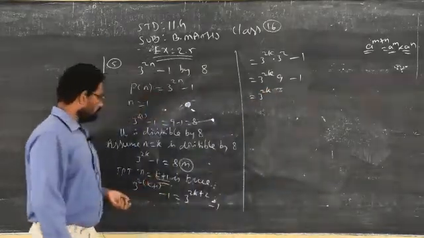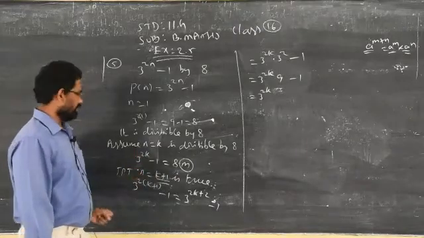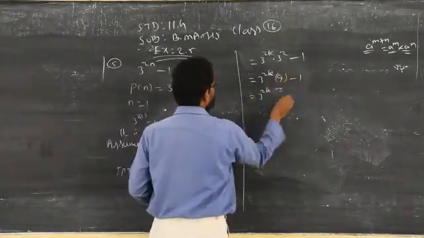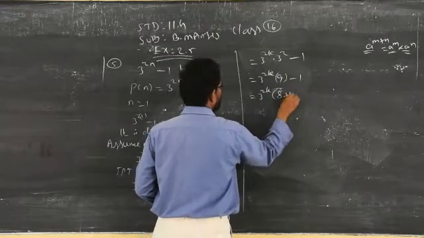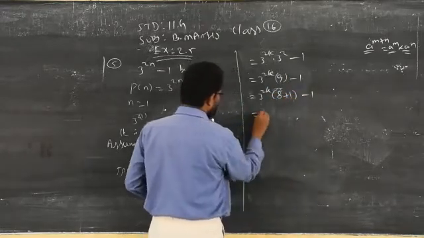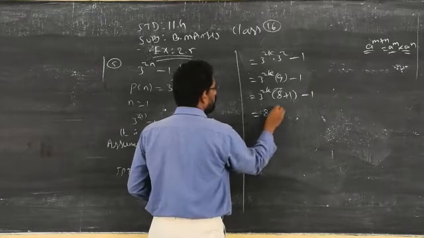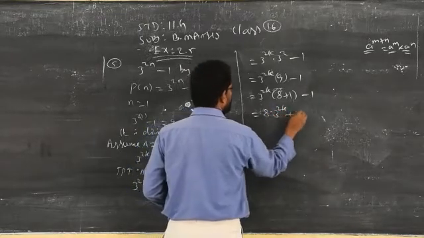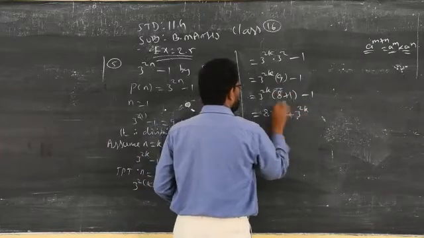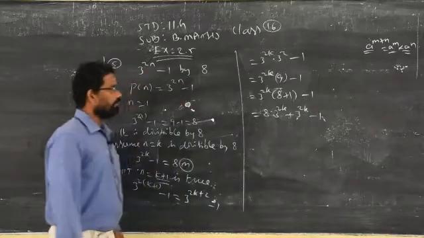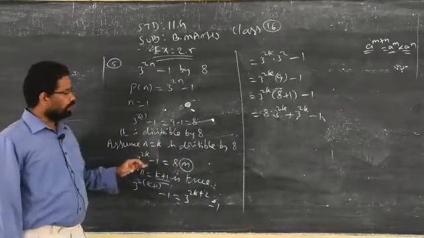But I have to use this concept, so I am replacing this 9 by 8 plus 1 minus 1. Multiply 8 into 3 power 2k, plus 3 power 2k. I am just multiplying 3 power 2k inside the bracket minus 1. Are you clear now? So don't confuse.